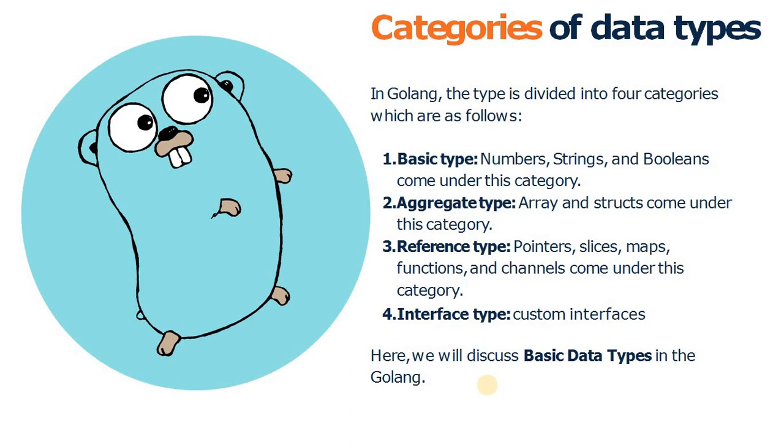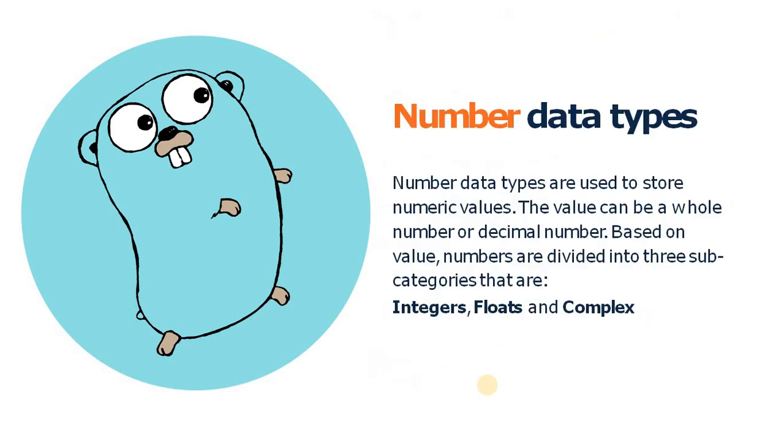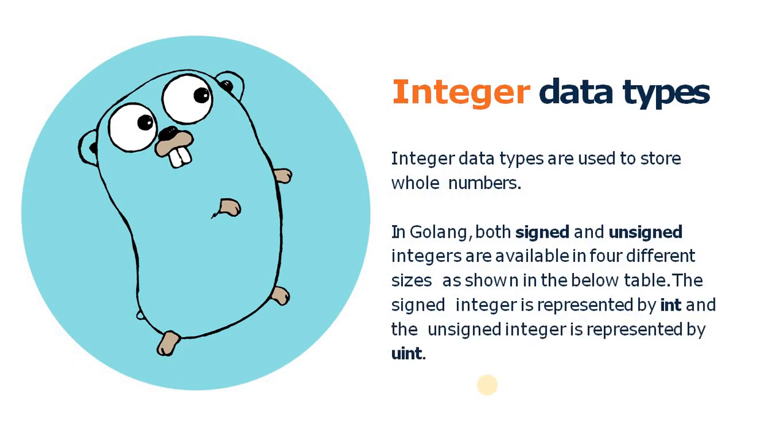As we discussed in the earlier slide, the agenda of this video is to discuss the basic data types. So in this video we are just going to cover the basic data types: number, string and boolean. Let's move on to the number data type. Number data types are used to store numerical values. Those values can be either a whole number or a decimal number. Based on their value, numbers are divided into 3 subcategories: integer, float and complex.